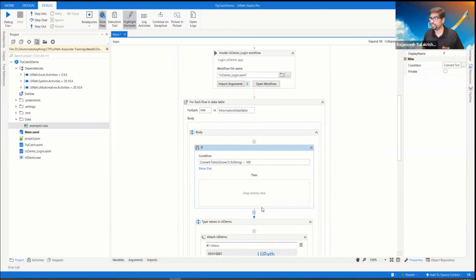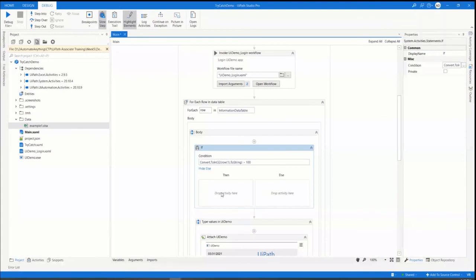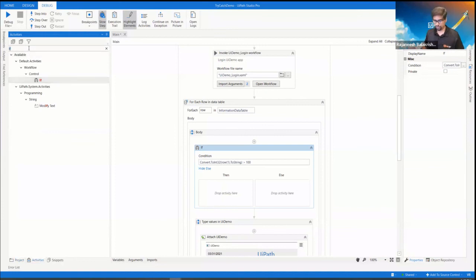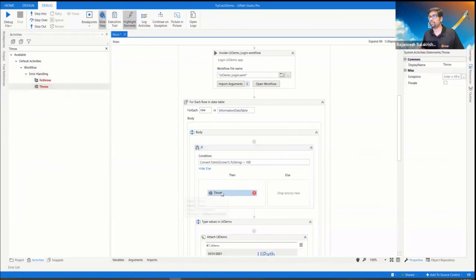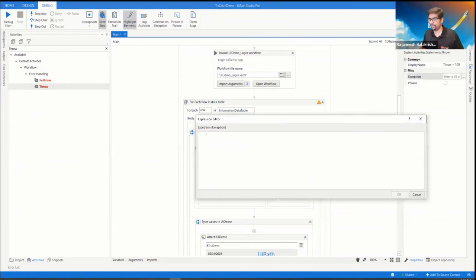So if it is greater than 100, then we need to throw this as an exception, right? To throw an exception, you can see there is throw and rethrow. Since this is considered the main module, we are not going to rethrow, but it still works even if we do that. So give an appropriate message, greater than 100 cash, and we need to write the exception.